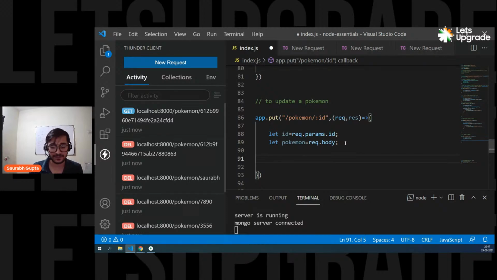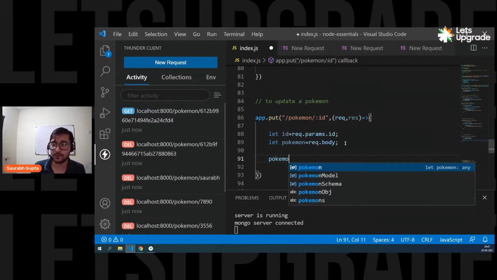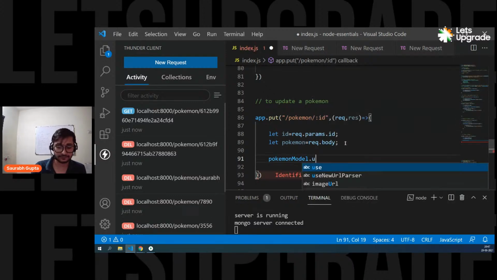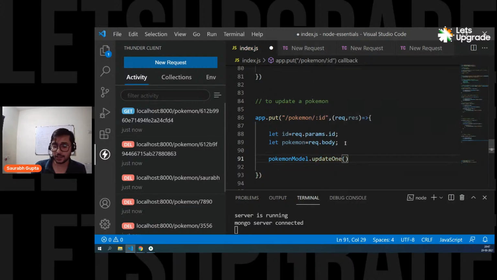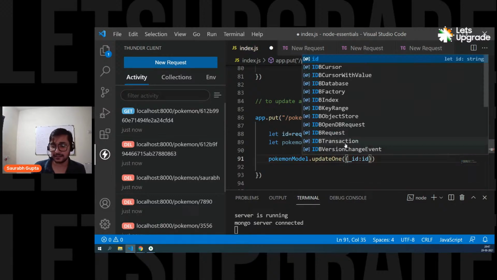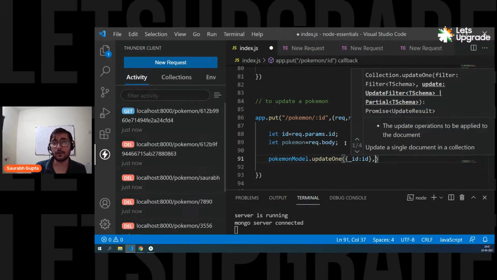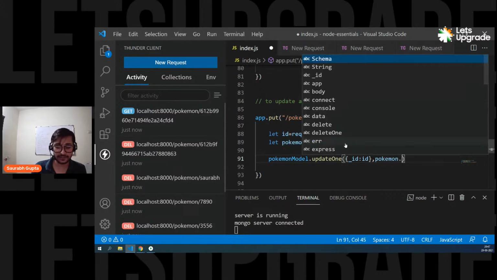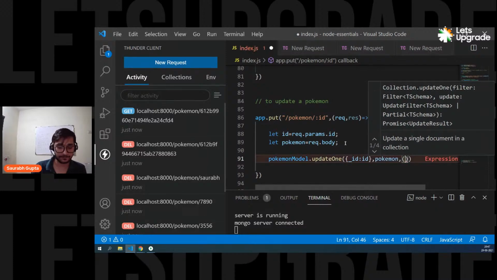And again, we have to use the model. So again, Pokemon model dot update one. And here you pass two things. First, you pass where you want to update. So you pass find wherever _id matches this ID. This is where I want to update. Second, what do you want to update? Simple, pass the Pokemon. This is what I want to put in that place, replacement of that data. And then finally, the function that will be called, error, data.